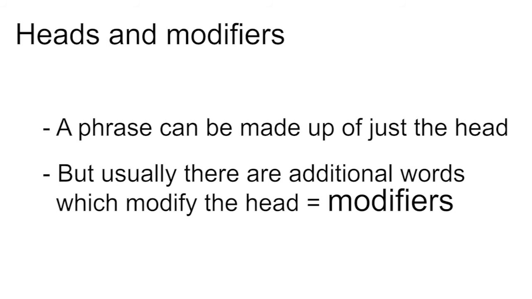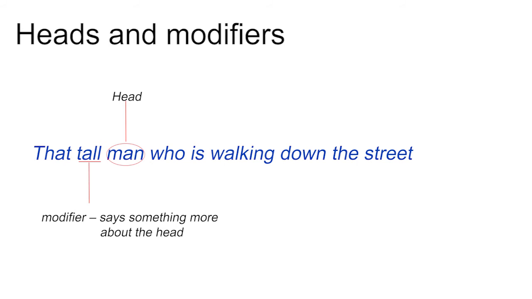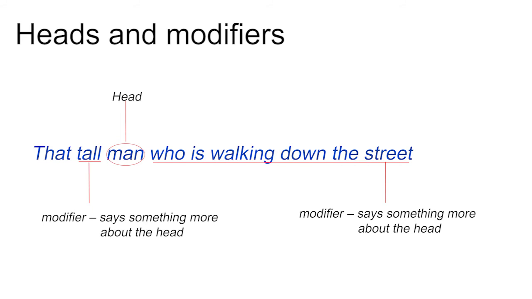These additional words tell us something more about the head. In grammatical terms, we say that they modify the head, and so these additional optional parts of a phrase are called modifiers. In the phrase, "that tall man who is walking down the street," tall is a modifier because it says something more about man, which is the head. Who is walking down the street is also a modifier because it also says something more about the head.